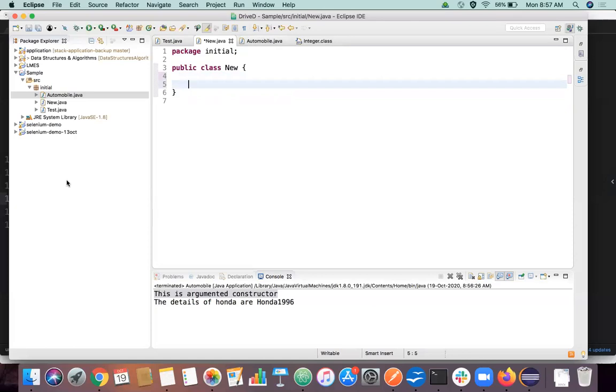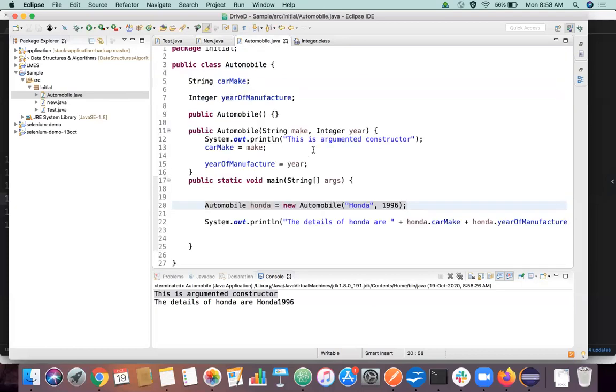Yeah, in an entirely different class called new.java. Yes, we can call it. So that's the whole point, right? Your class may be called in the same class itself or in a different class. So it's always good practice to have a default constructor like this.